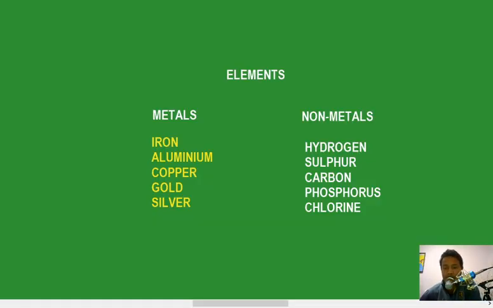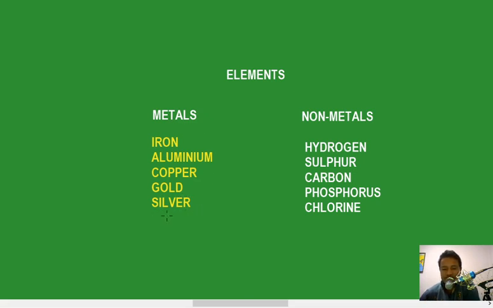Now if this is clear, how do we understand about metals and non-metals? Let's have a look at my screen now. Elements are the main building blocks that make up this whole wall. We can classify them into metals and non-metals. Everything that you have seen in nature, or in your house, you'll find that you have some iron, aluminum, copper, maybe gold, somebody has silver.